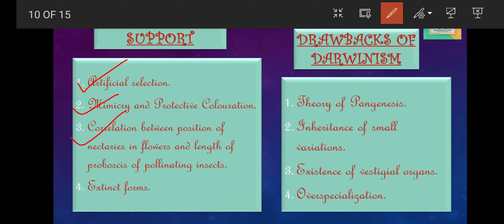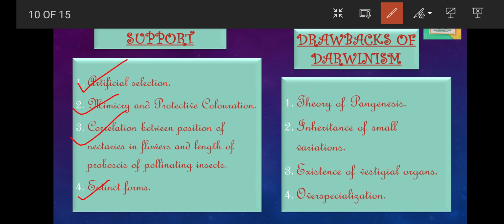And the fourth evidence was extinct forms. Study of fossils shows that new organisms are formed regularly and older ones become extinct from time to time. The resemblance of fossils to present day living forms is indicative of their gradual modification. Now let's discuss some of the drawbacks of Darwinism, or Darwin's theory.